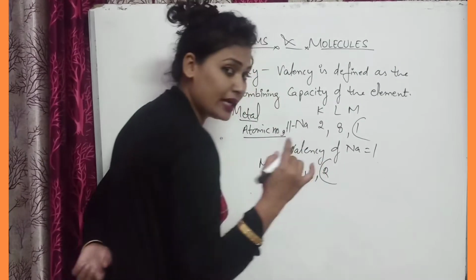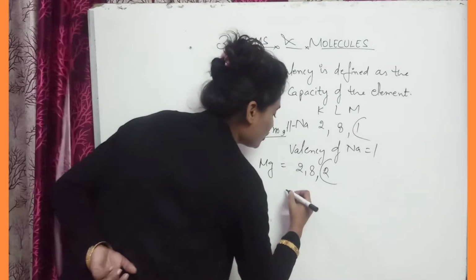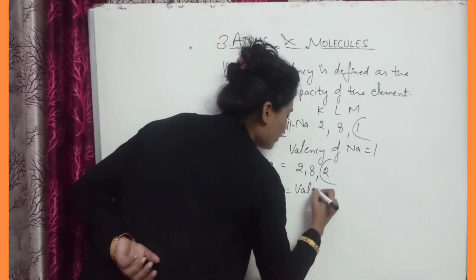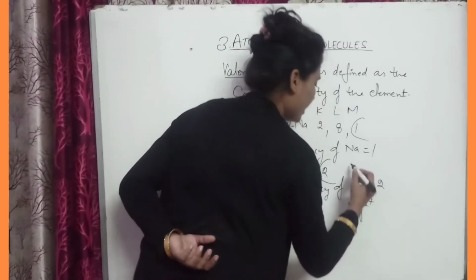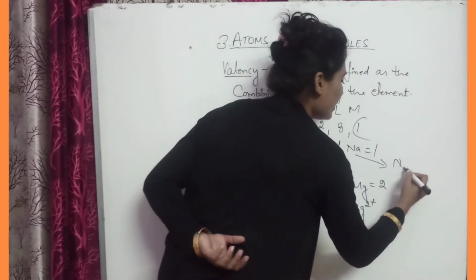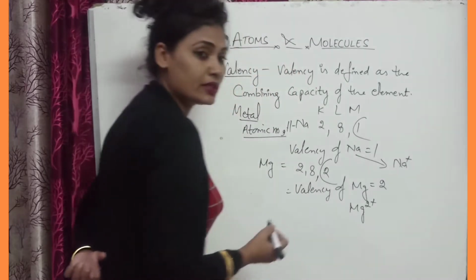It can lose 2 electrons, so its valency is 2. So the valency of magnesium is 2, and it will form the magnesium ion Mg2+, and sodium forms the sodium ion Na+.